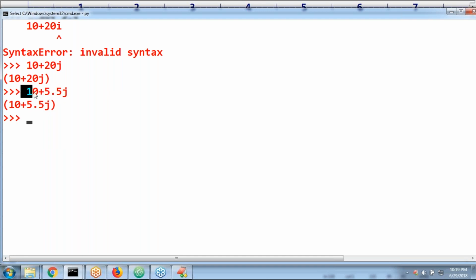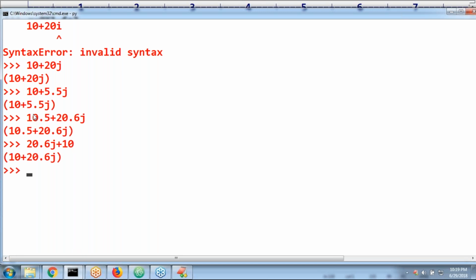In the real part you can take float values or int values. 10.5 plus 20.6J, is it valid or not? Perfectly valid. Here I'm taking 20.6J plus 10. Are you getting? It's also valid. Have you observed? But still it is treated internally as 10 plus 20.6J only. Even if you reverse, it is still considered like that and is acceptable.